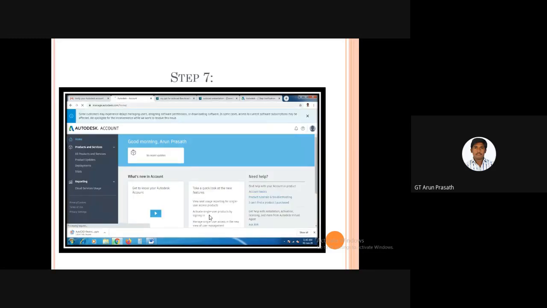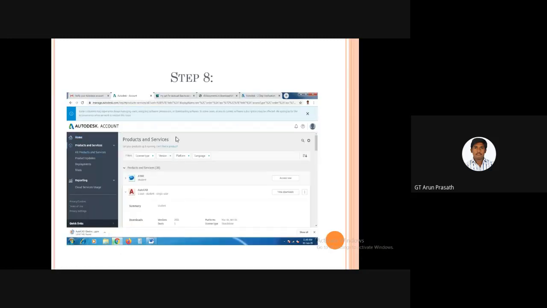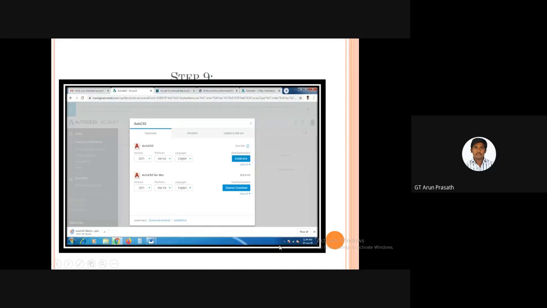After that, in your particular AutoCAD window, press the home button. In that, the product and services screen will appear. After that, you will see something like this. In this, we have two softwares, A360 and AutoCAD. I am going to download the AutoCAD software here.